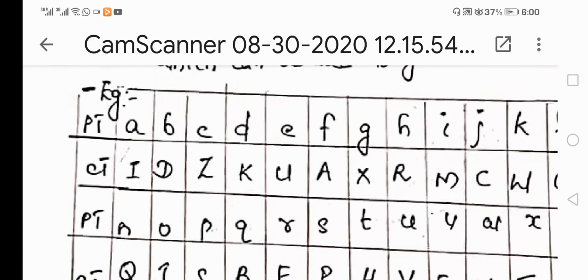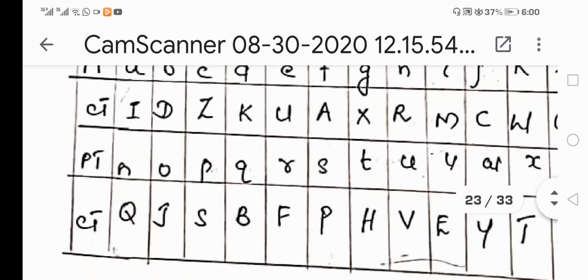That table entirely is going to be termed as the key. The table consists of all the elements from A to Z, and what character has to be substituted for each and every character, I will specify with the help of a table.